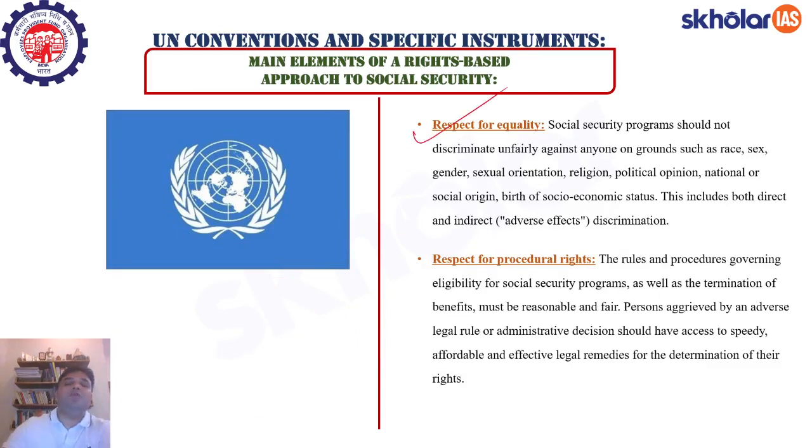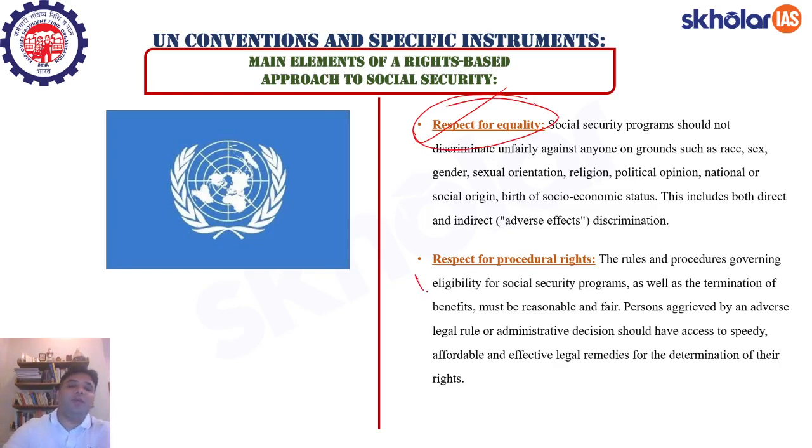There has to be respect for equality, right? In India, there is a problem of equality because the social parameters and drivers like caste, like even class, and of course gender. These are the parameters. Even ethnicity and race have actually trampled upon the right to equality or respect for equality in India. So that should not be a casualty, right? And therefore, the respect for equality has to be kept in mind while formulating laws.